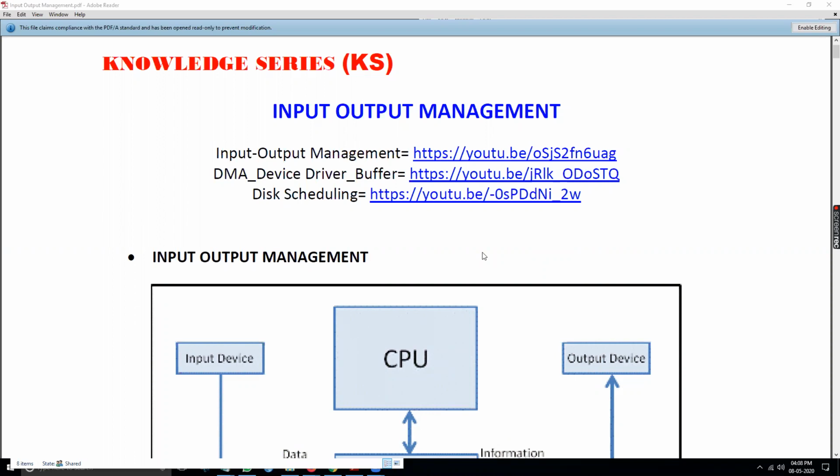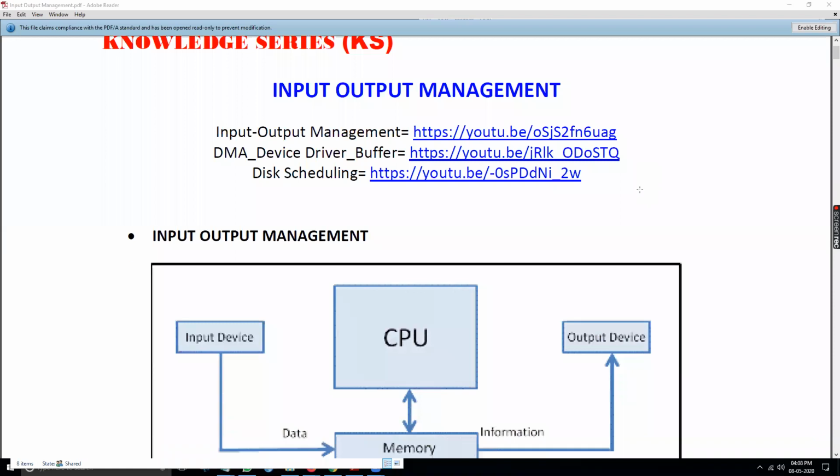Now, this particular module talks about all the input-output devices. It talks about how we are to manage these input-output devices. That is important, that is why we are using the word management. And not only that, it also talks about the ways we should be able to use the input-output devices. So that is how this particular discussion is being put across. So let's go straight to our point of discussion with respect to the very first slide.